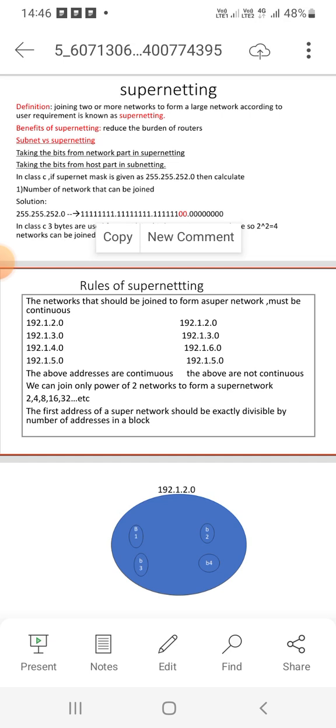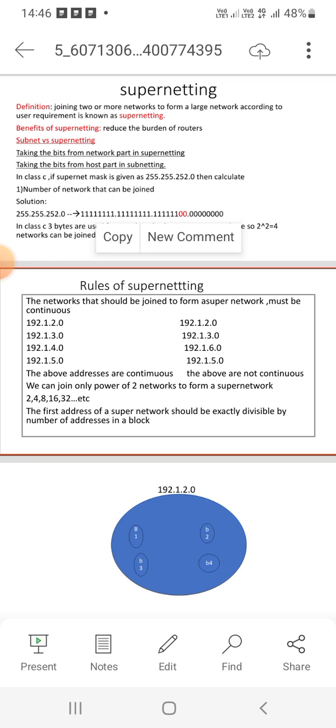Continuous means like this: 192.1.2.0, 192.1.3.0, 192.1.4.0, 192.1.5.0. The above addresses are continuous. Not continuous means 192.1.2.0, 192.1.3.0, 192.1.6.0, 192.1.5.0. The above are not continuous.